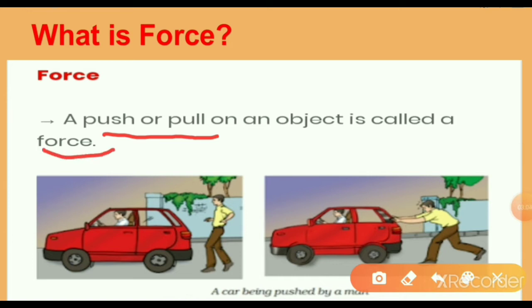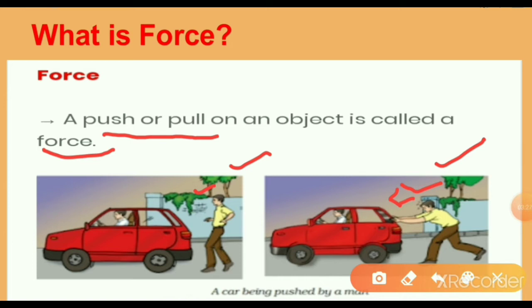Observe this image. In the first and second image, a car is being pushed by a man. Here the person applies some force on the car. What did he apply?